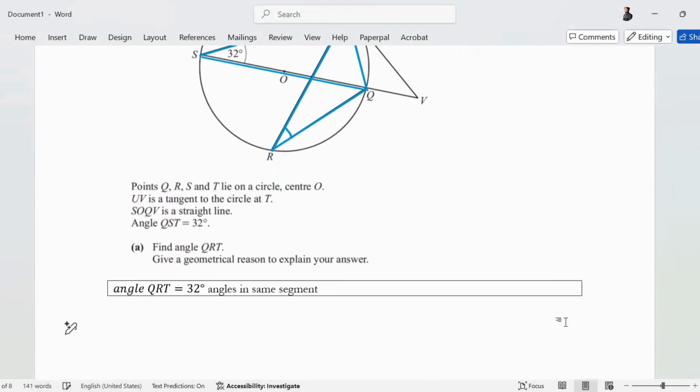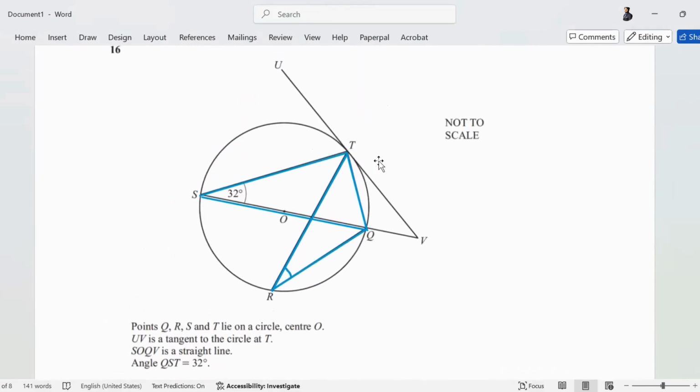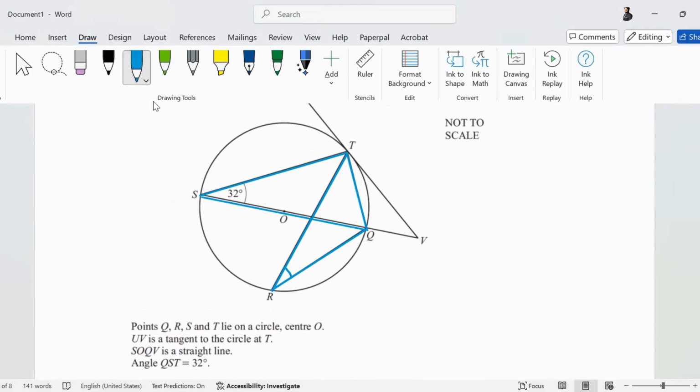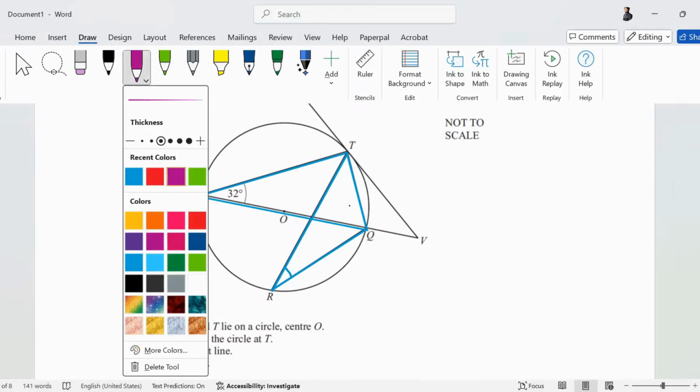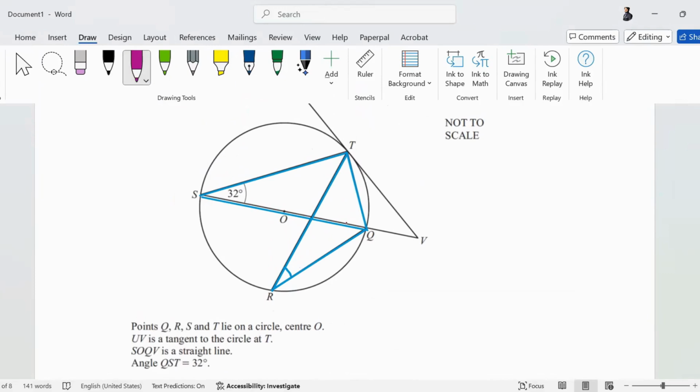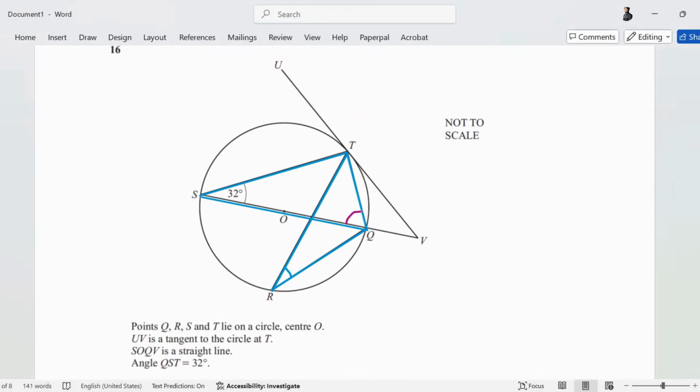The next part wants us to find angle TQS. We do not need a reason for this, but I'll discuss the reason with you if I can. Angle TQS. Which angle do I need to find? TQS, this one. How do I find this angle TQS?